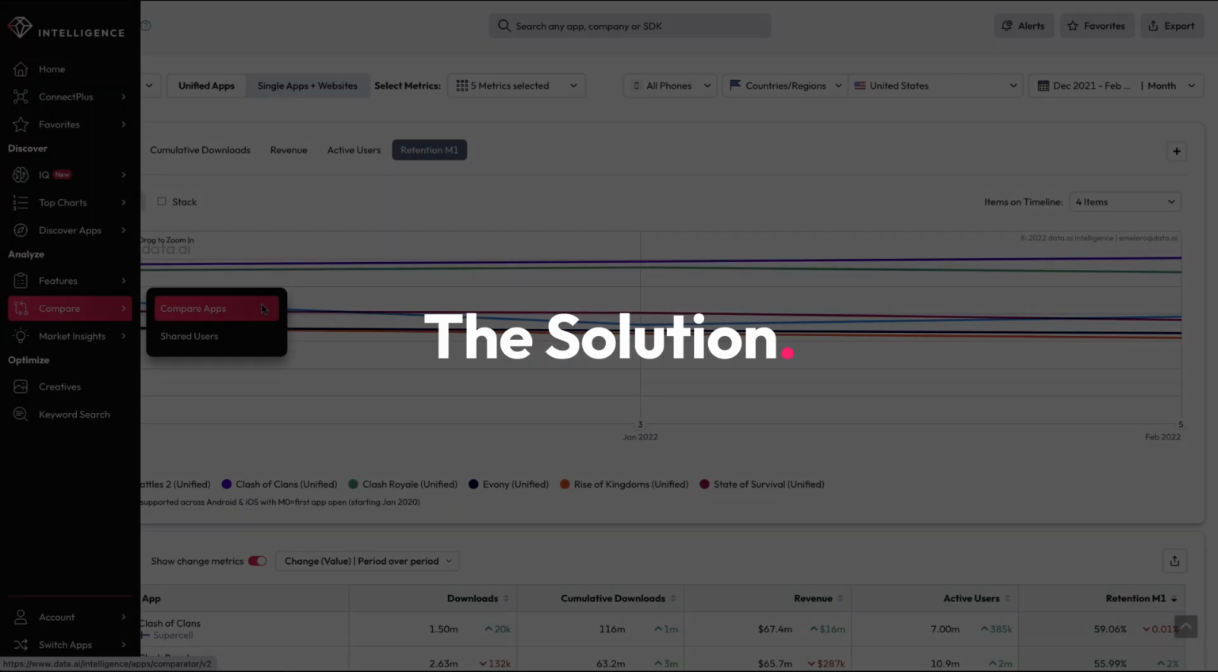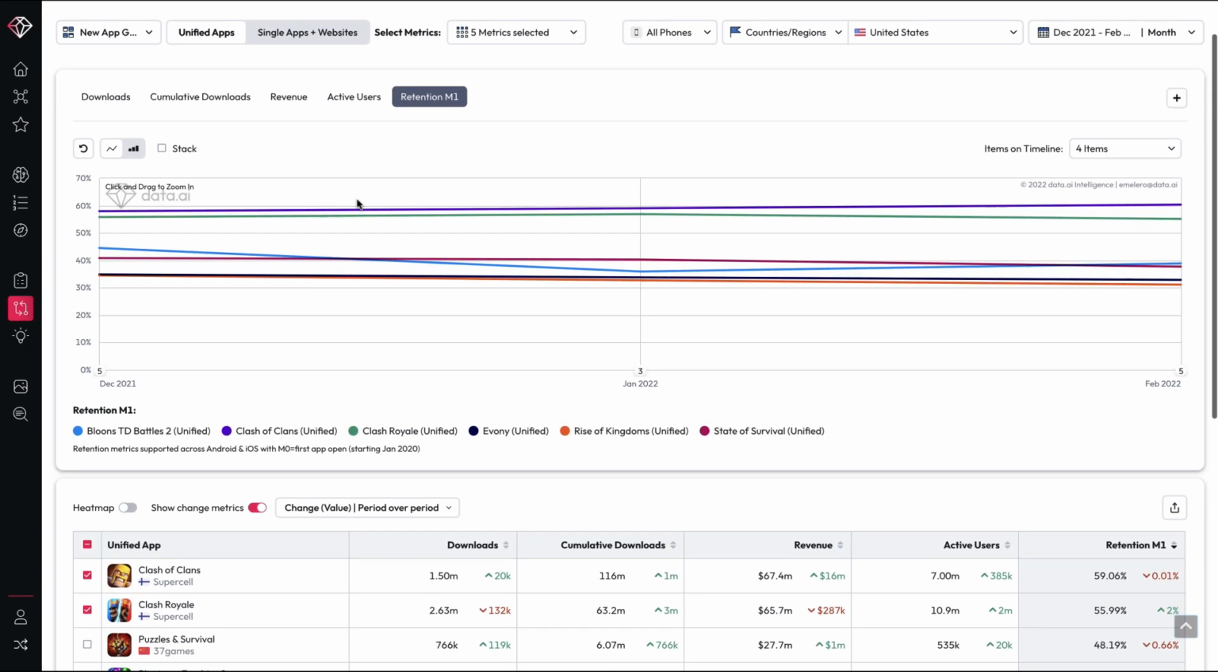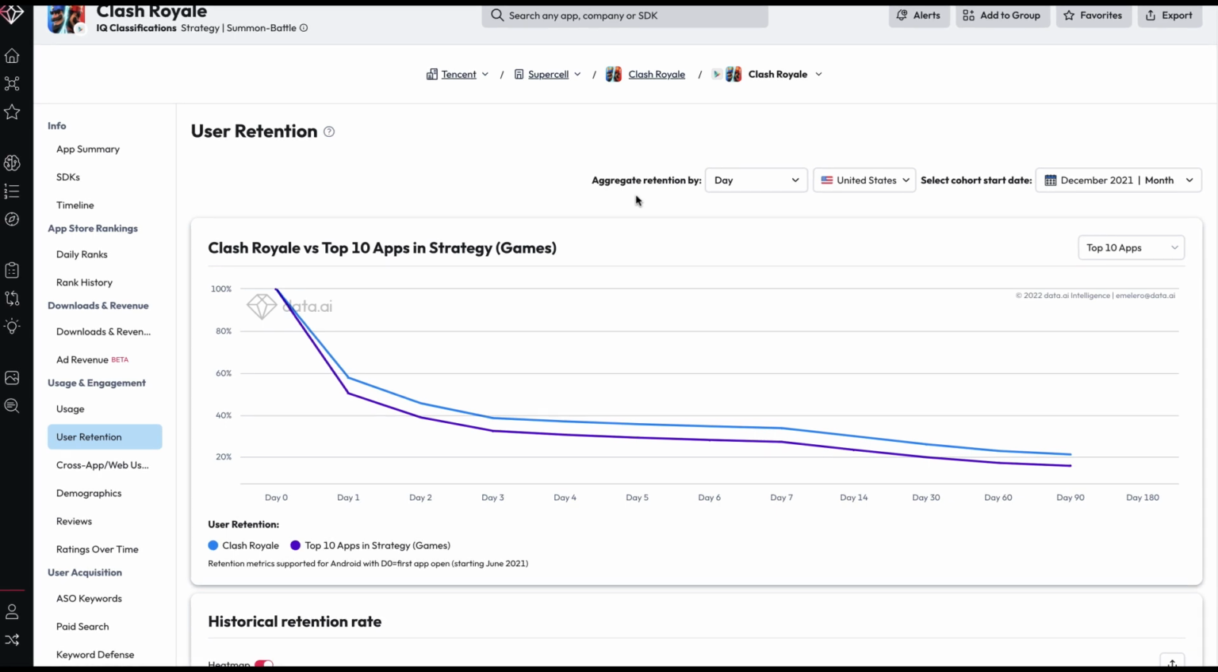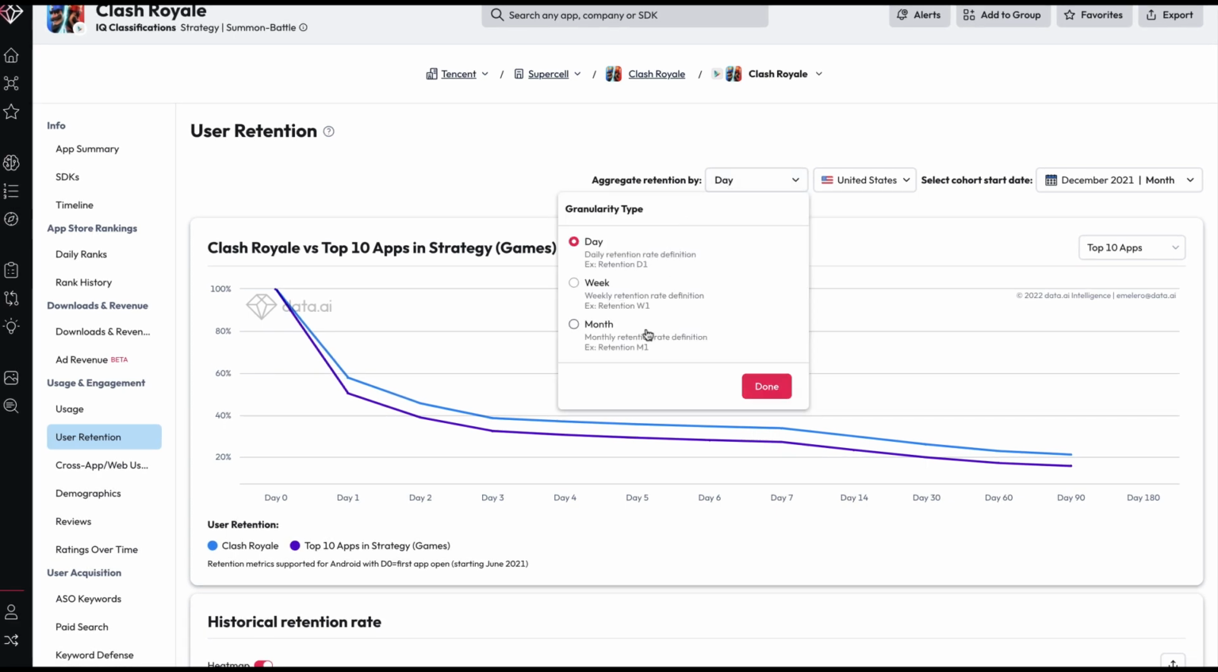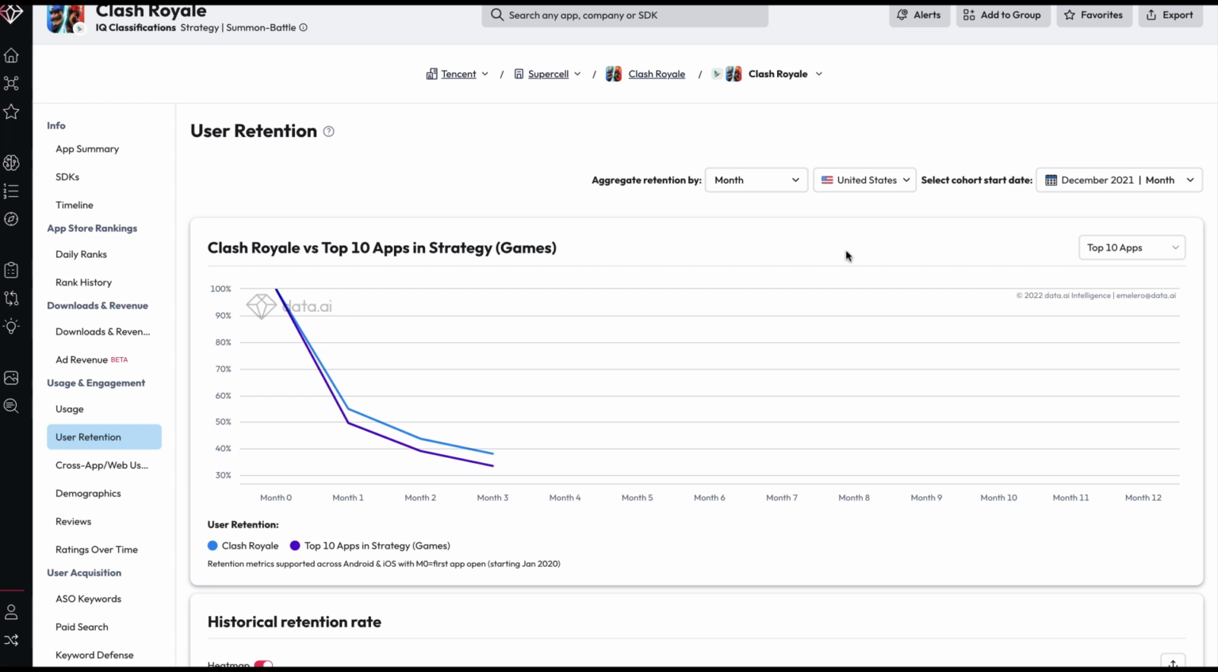With Data.ai's Compare module, analyze your game's retention against competitors. Using extended retention, dig deeper into your competitors' daily, weekly, and monthly retention patterns. You observe that the category leader has retained 20% more users than you by month 3.